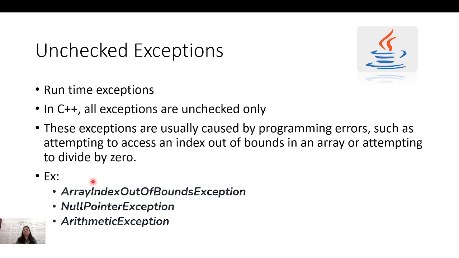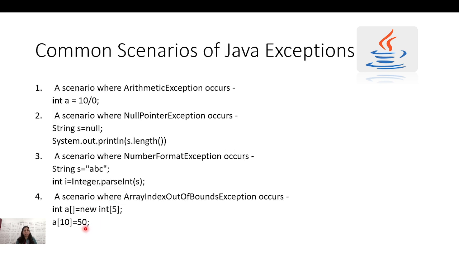That particular index access, I cannot predict in the compile time. So it will occur at the runtime. Or it may be a divide by zero. I cannot divide a number by zero. So if I'm doing that, it will give an unchecked exception, divide by zero. Some of the examples of unchecked are array index out of bound, null pointer, and the arithmetic.